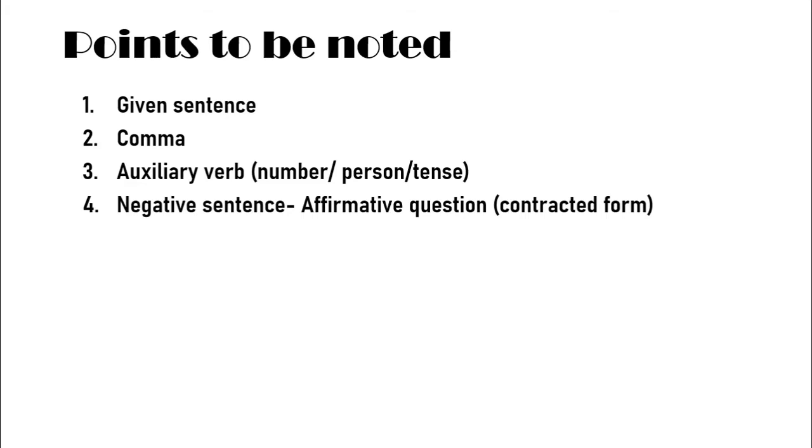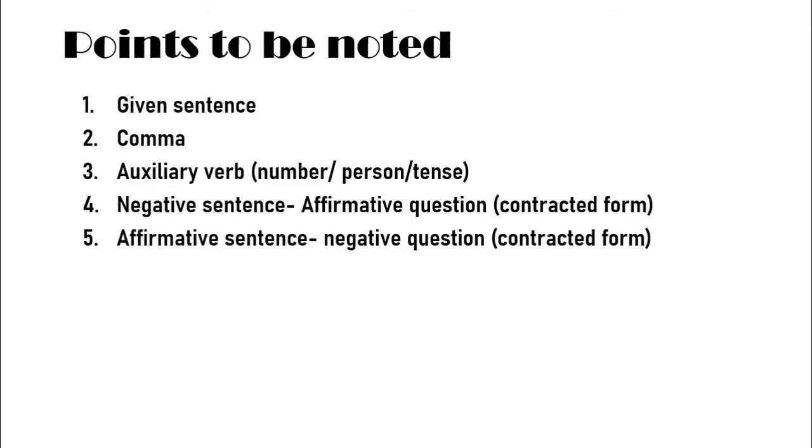If the sentence is a negative sentence, then we have to write the tag question in affirmative form, and of course we have to write the question in contracted form. And if we have an affirmative sentence, then we have to write the negative tag question, and of course in contracted form.